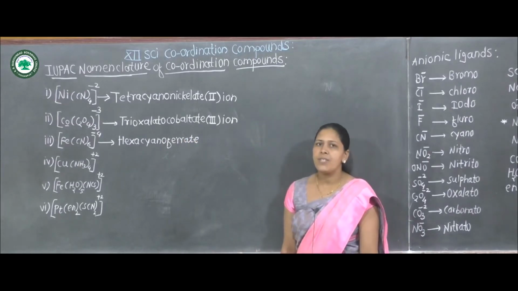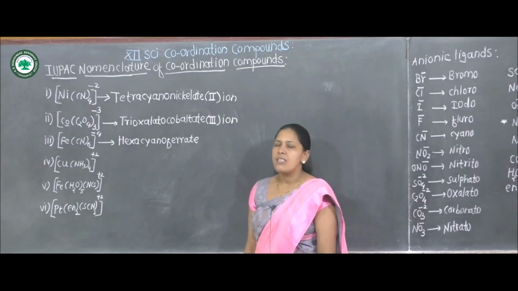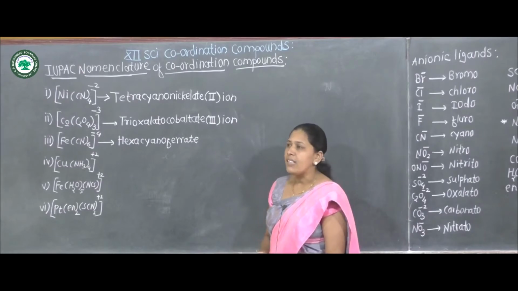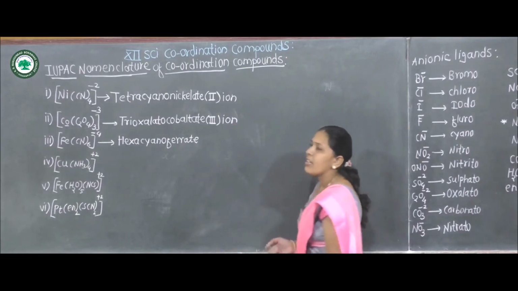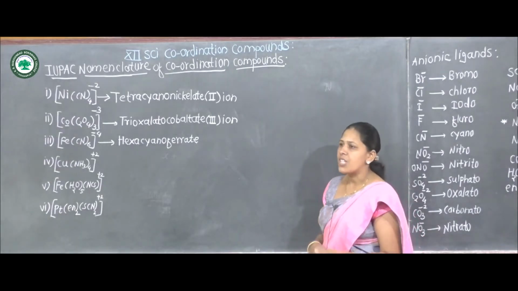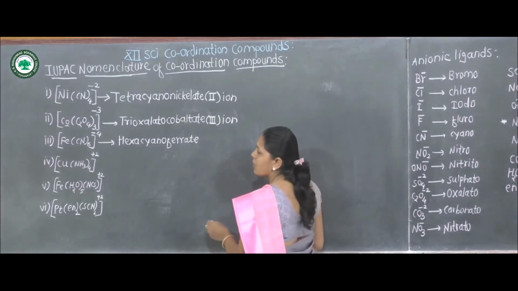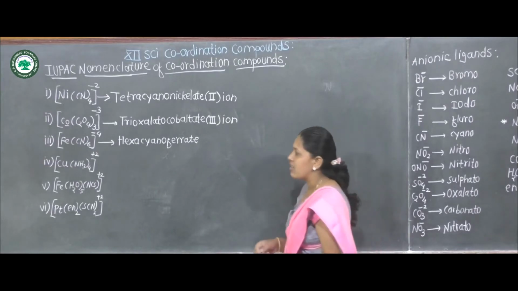Why ferrate? Because it is an anionic complex, and for anionic complexes some metal names are in Latin. Hexacyanoferrate. Then after the name of the central metal ion, the oxidation state of that central metal ion is written in parenthesis in Roman numerals. First we have to calculate the oxidation state of iron.